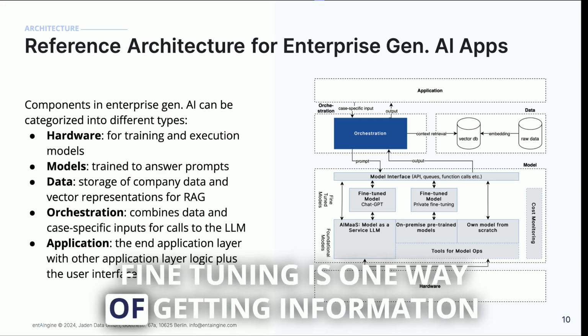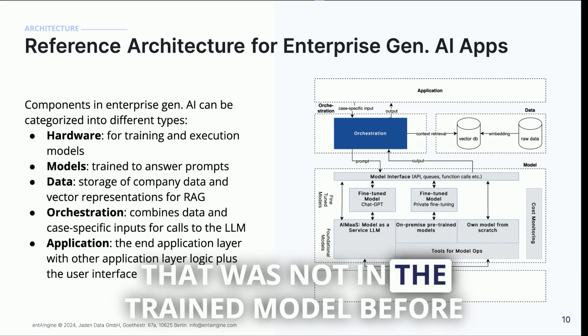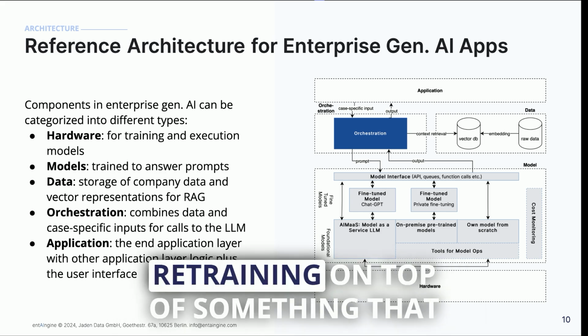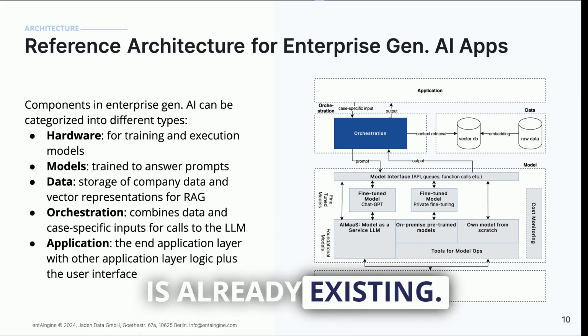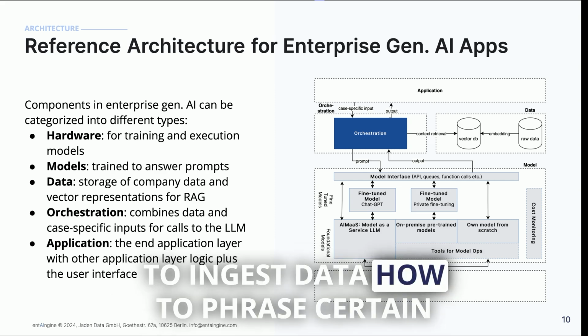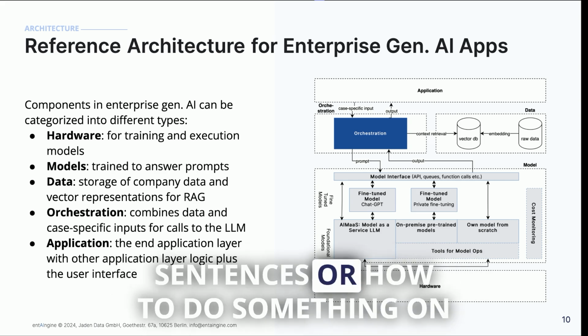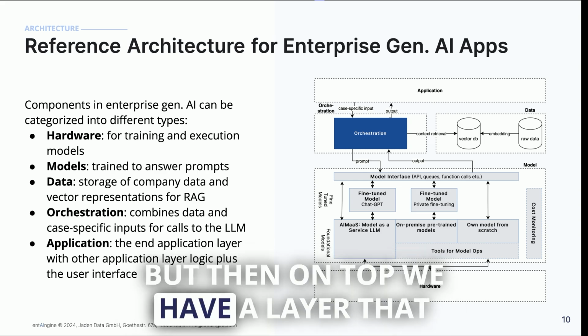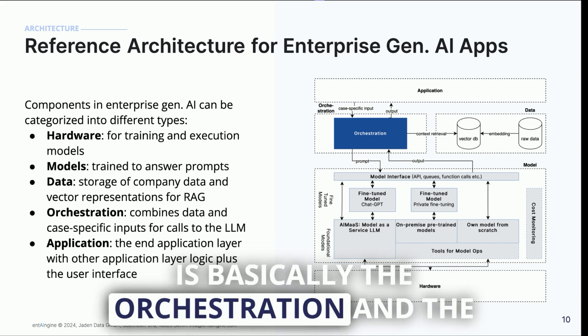Fine-tuning is one way of getting information that was not in the trained model before into this model by basically retraining on top of something that already exists. That works, especially if you are looking to ingest data, how to phrase certain sentences, or how to do something on a conceptual level. But then on top, we have a layer that is basically the orchestration.